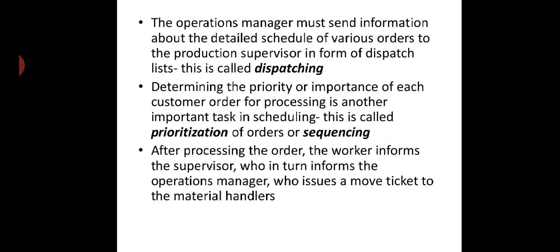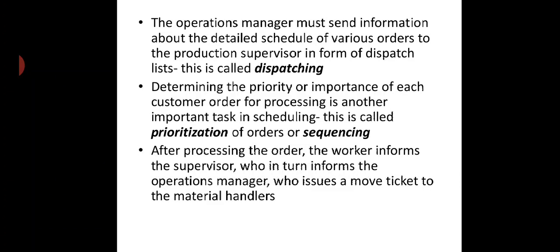Next, dispatching. The operation manager must send information about the detailed schedule of various orders to the production supervisor in the form of a dispatch list. It is called dispatching. After defining the sequencing and the route, the production manager issues a certain form, and detailed information is provided in this form to various departments, right? And it is related to production, job production. It is called dispatching.